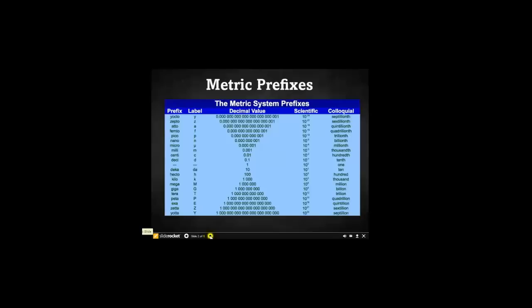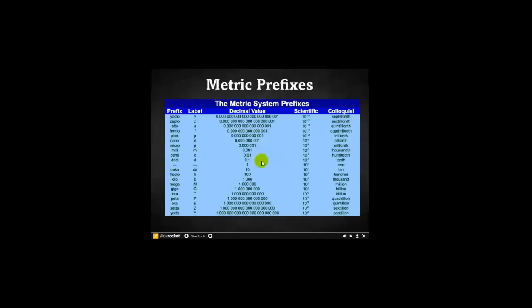Now, you don't have to memorize all these metric prefixes. We'll go through them, but I do want to look at this chart a little bit, and it's kind of interesting. Notice there are some capital letters for symbols, and then there are some lowercase letters for symbols. And it's important that you use whether capital or lowercase, because if you use a capital M, that would mean mega. That would mean 1,000,000 times larger. Let's say a megameter, 1,000,000 meters. Whereas if you use the lowercase m, that's a millimeter. That's 1,000 times smaller than a meter. So you're talking about a big difference in size there. So make sure you use your symbols correctly.